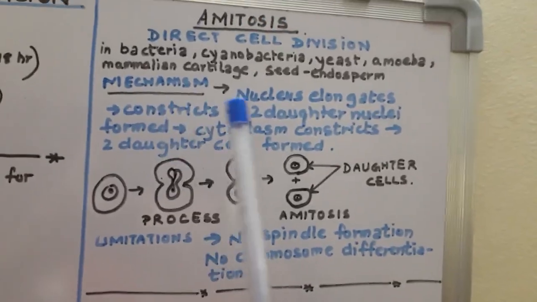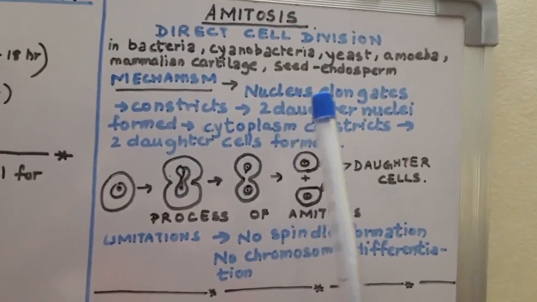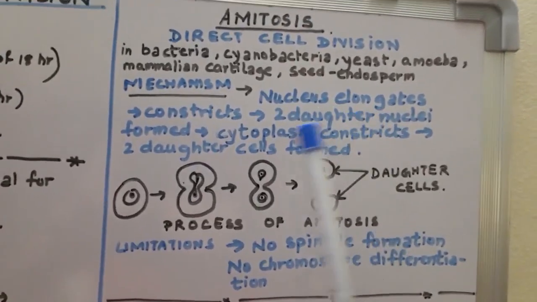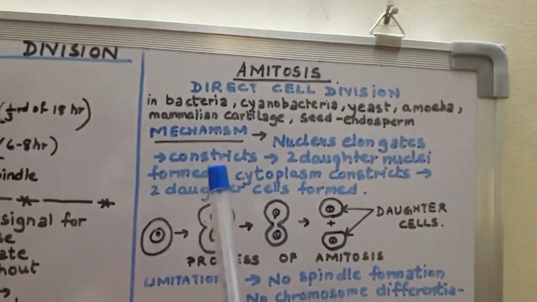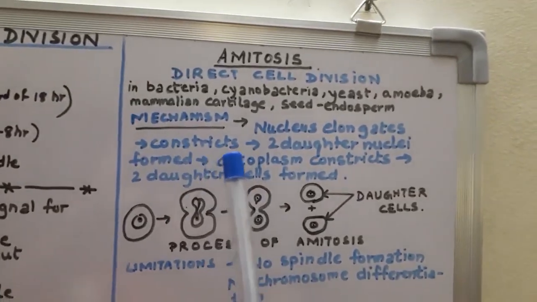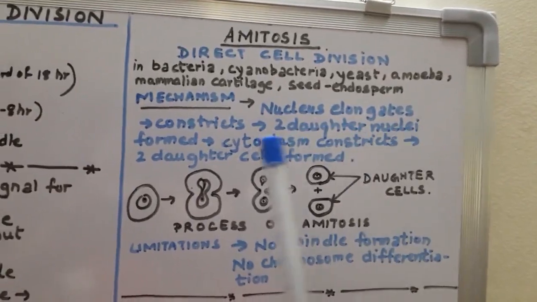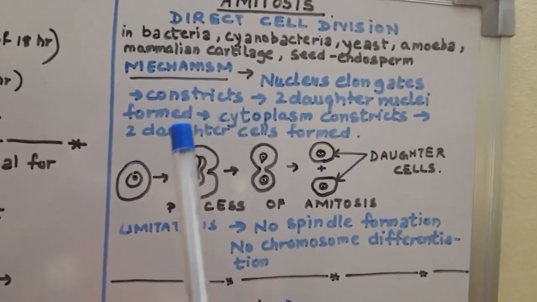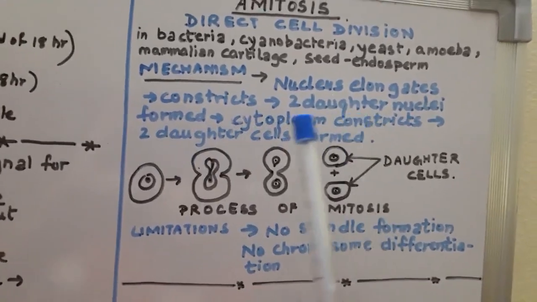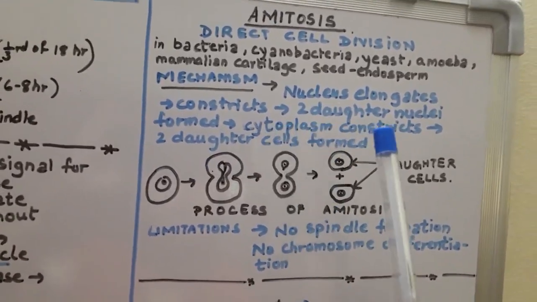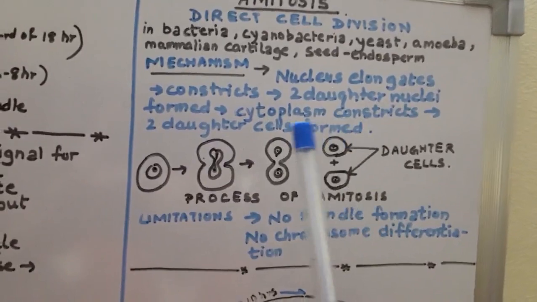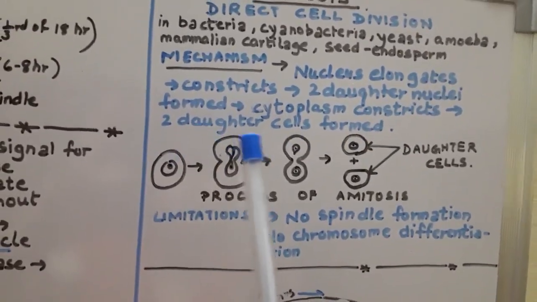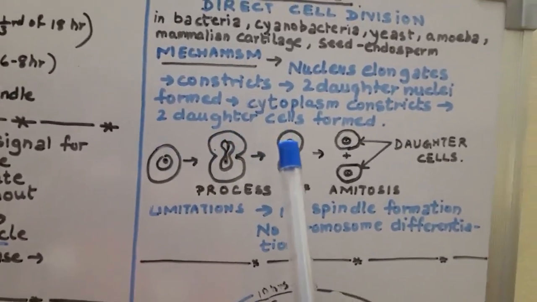The main mechanism includes elongation of the nucleus followed by constriction such that the two daughter nuclei are formed. The separation of daughter nuclei is followed by cytoplasmic constriction, ultimately leading to the formation of two daughter cells.